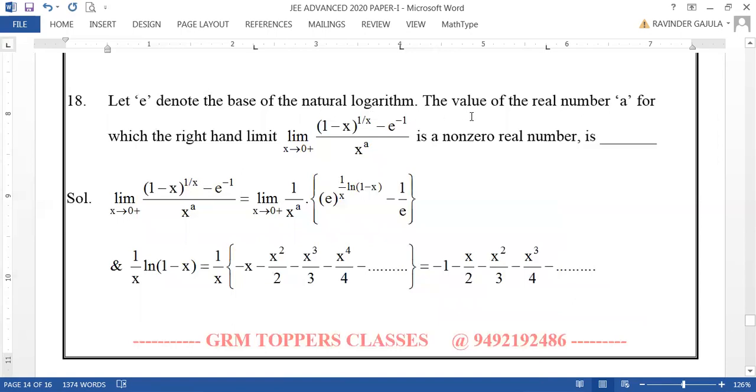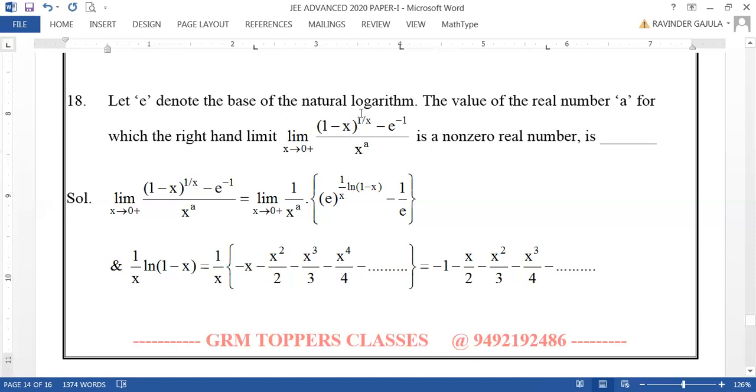Small e is the Napier constant, which denotes the base of natural logarithm, meaning logarithms here are defined to base e. So the value of the real number a for which the right hand limit, that is limit x tends to 0 plus of 1 minus x power 1 by x minus e power minus 1. Of course, this is 1 by e, but I have taken e power minus 1, divided by x power a, is a non-zero real number. We are asked to find the value of a, so that the right hand limit of this one is a non-zero real number.